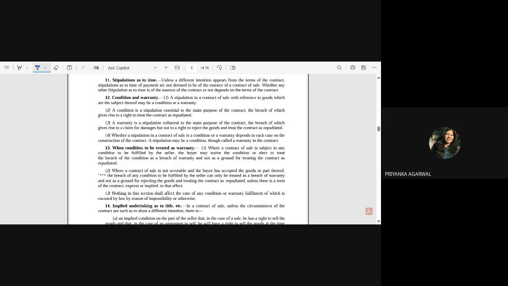So from this understanding, what we are trying to understand is that when a certain representation forms part of the contract of sale and affects the contract, it is your stipulation, and if such a stipulation is very significant or essential to the main purpose of the contract, then it is a condition. Like when the buyer has mentioned that he wants a car for travel agency purposes, it is essential to the main purpose of the contract, right?